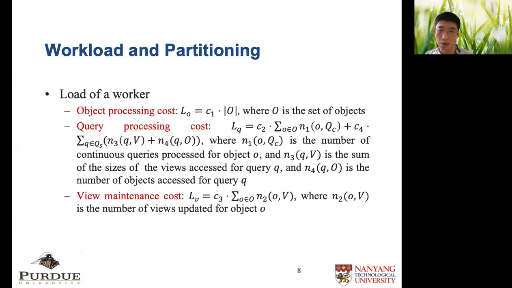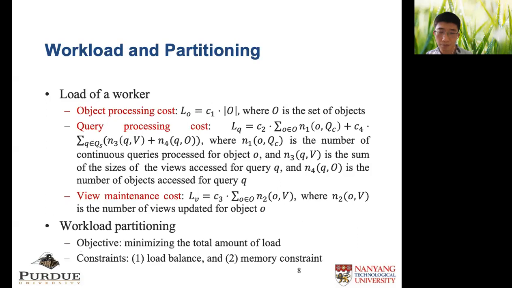Workload partitioning is a very important problem to be considered when designing a distributed system. In our system, the load of a worker is composed of 3 parts. The first part is object processing cost. The second part is query processing cost, which includes the cost of snapshot query processing and the cost of continuous query processing. The last part is view maintenance cost. In a streaming scenario, views must be kept up to date with respect to new objects so that they can be used.